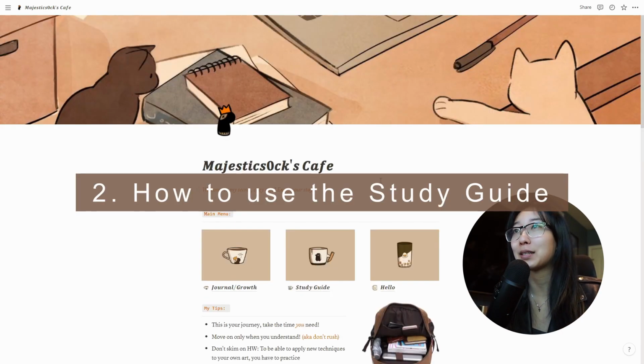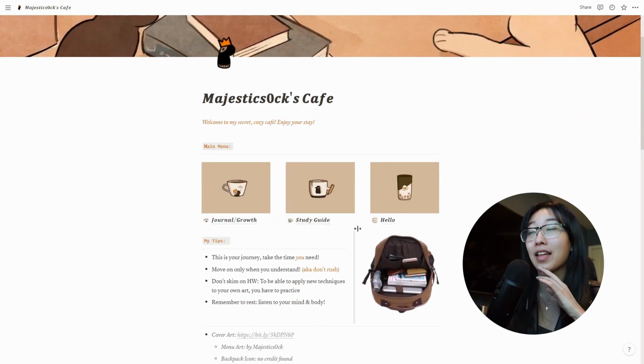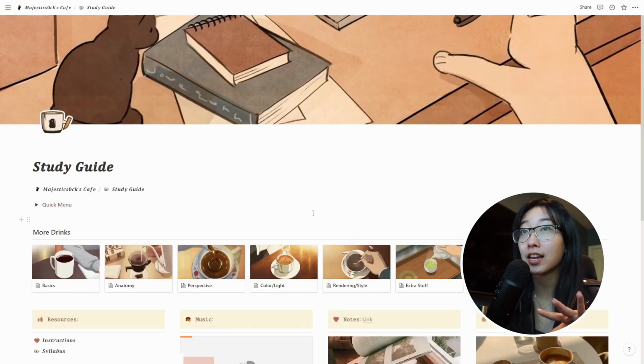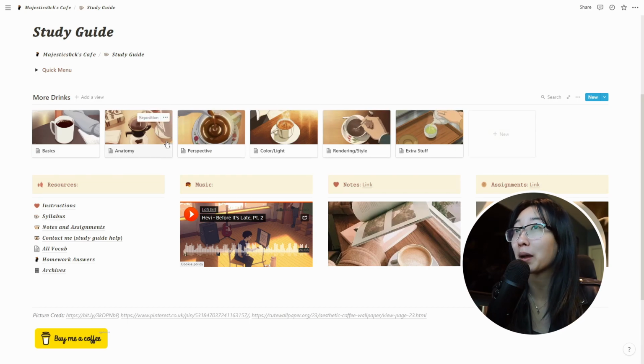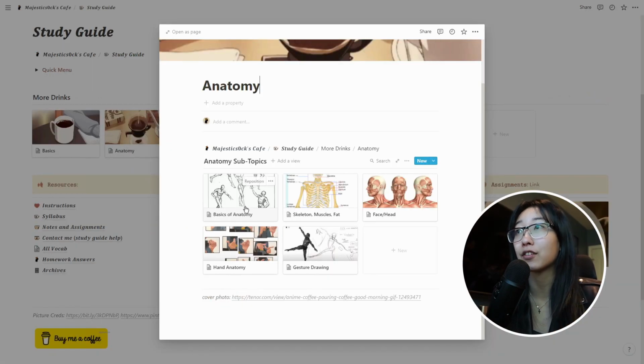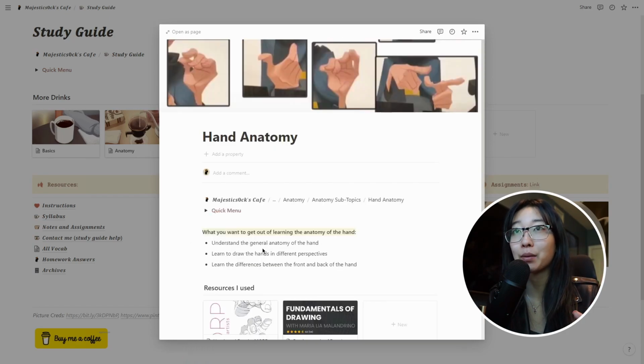So this is kind of what it's gonna be like. So you're on the home page and you're like, I need to study today. So you go to the study guide and you pick the one that you're going to be studying. I need to really practice my anatomy. You see basics of anatomy, skeleton, muscles, fat, face, head, and you're like, I think I need to work on my hand anatomy. But like I said, I would recommend going to the syllabus and going through the topics one by one. Even if you feel like you got it, I would at least look over it just to absorb any extra information that you might have not known.